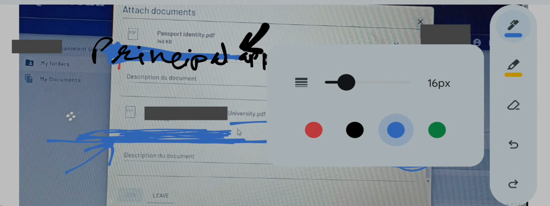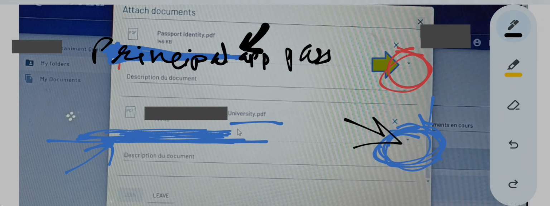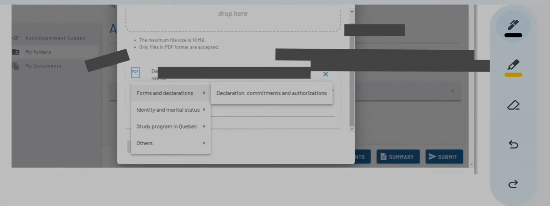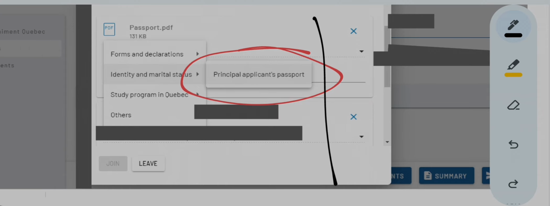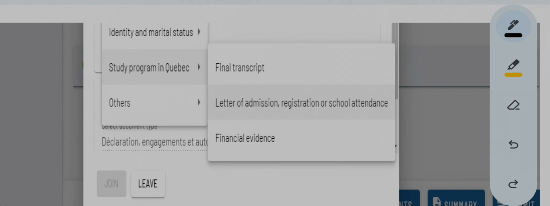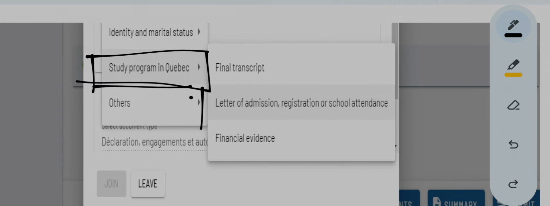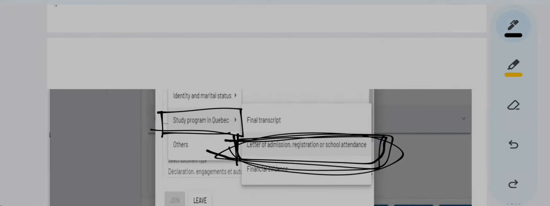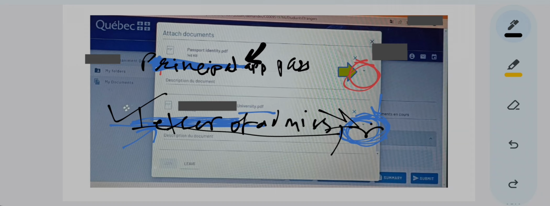What will come after you have made your selection over here? Letter of admission, comma, whatever it was, same to same. What is this? Letter of admission, the thing which you selected. Oh yes, here see, when you select that drop down menu, then you have to go to study program in Quebec and letter of admission, registration or school attendance. This same to same will appear over here. So that will come over here.